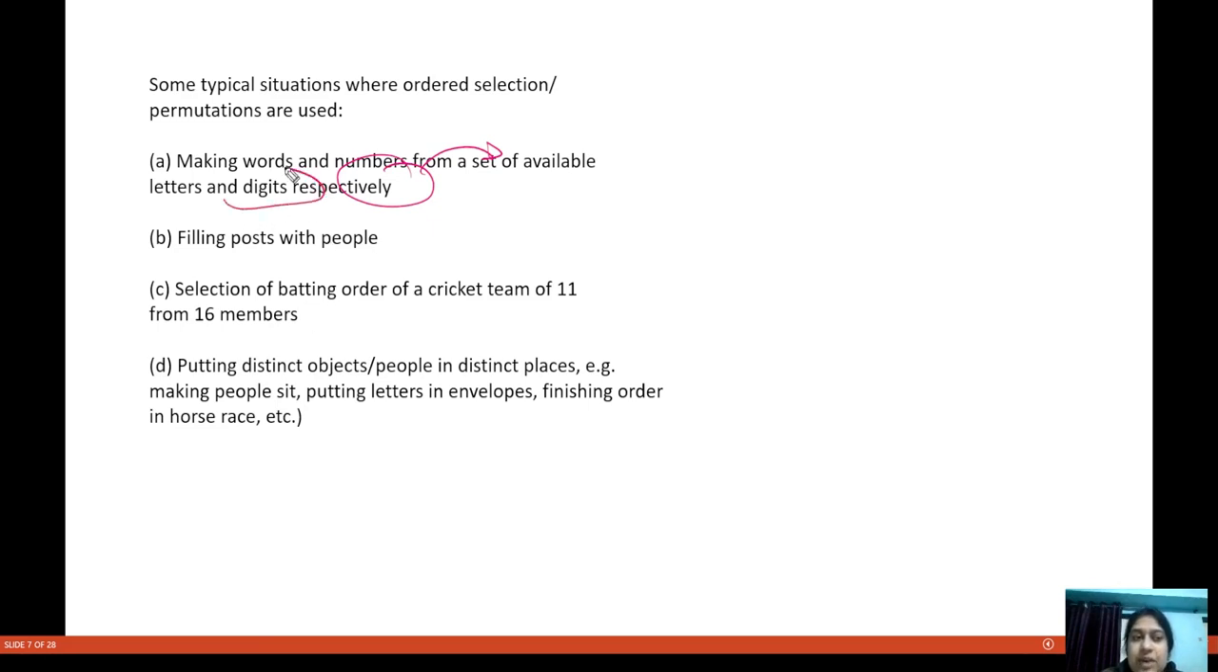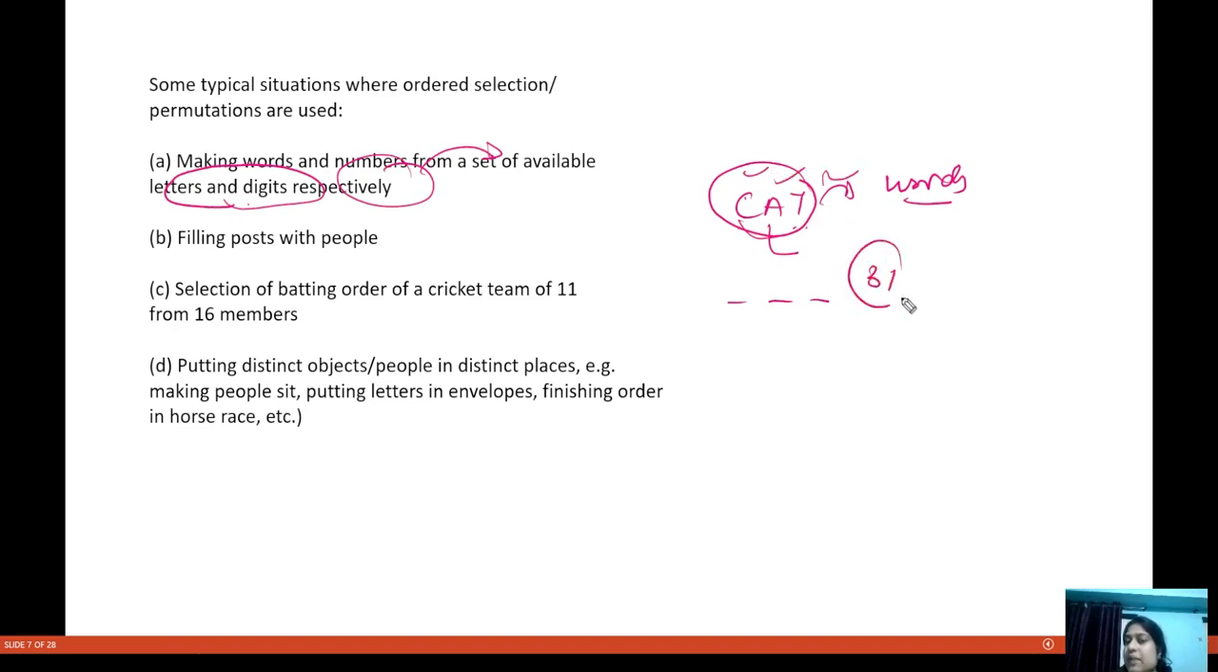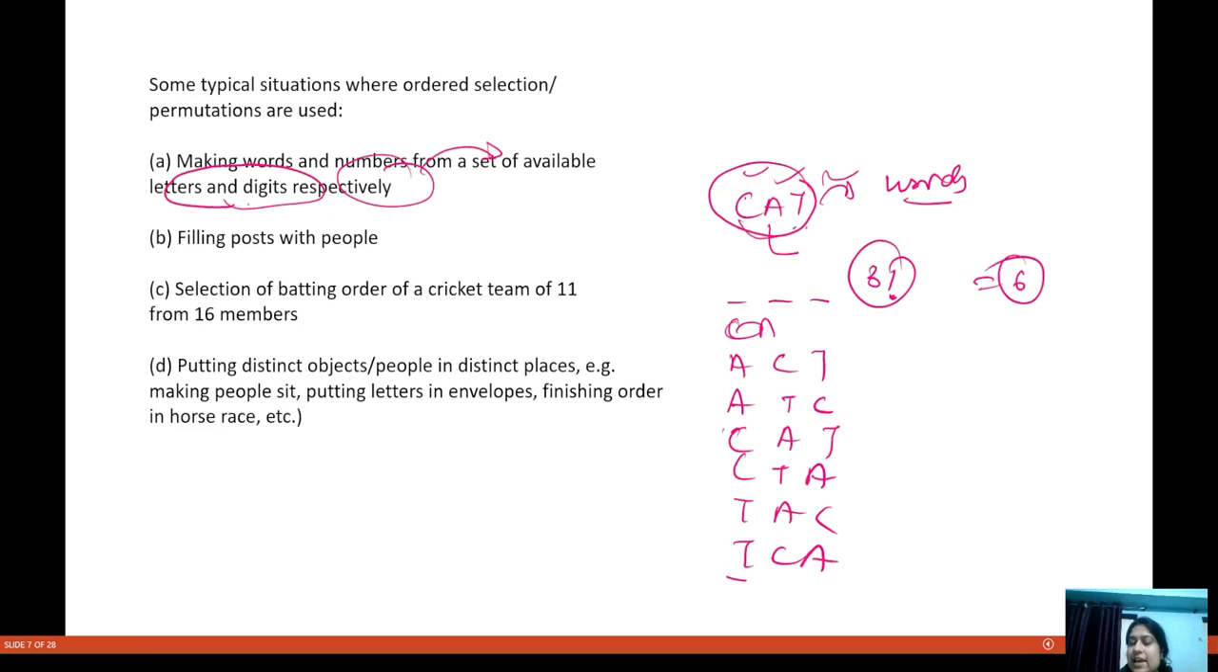If we have to find words, for example, you are being given, let's say, CAT. How many words, with or without meaning, can we form from this word CAT? You just have to make the arrangement. These are three places, you have three letters. So that will be factorial 3, that is six words you can form. Either it can be ACT, or ATC, or CAT, or CTA, or TAC, or TCA, with or without meaning. So you can do it in this way.